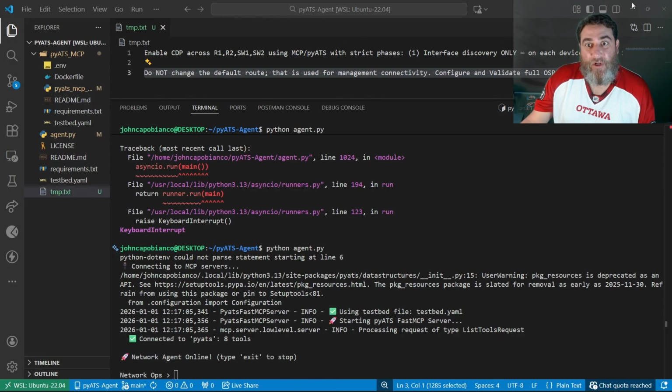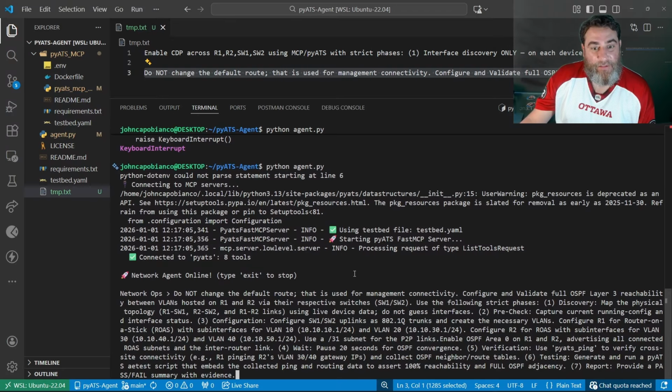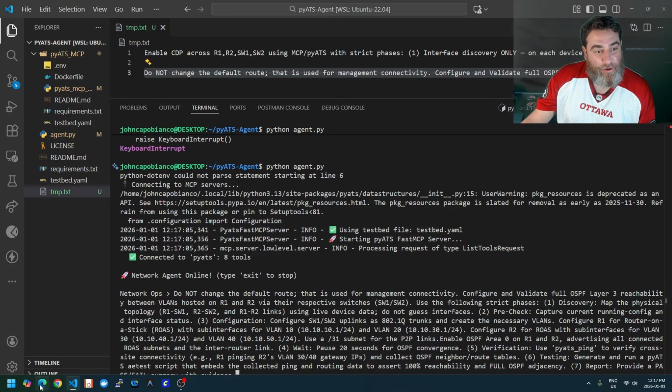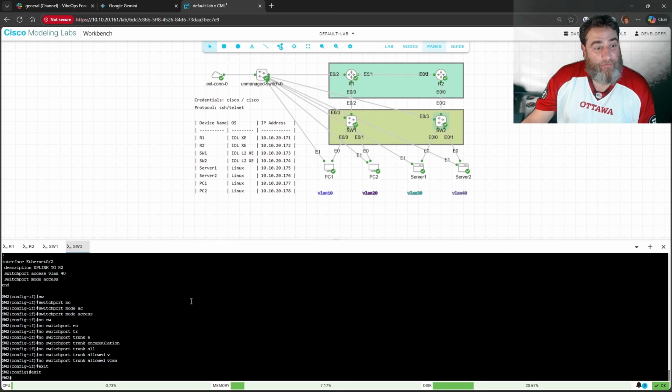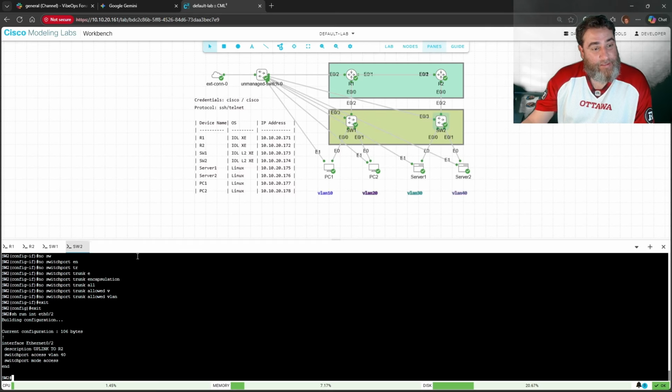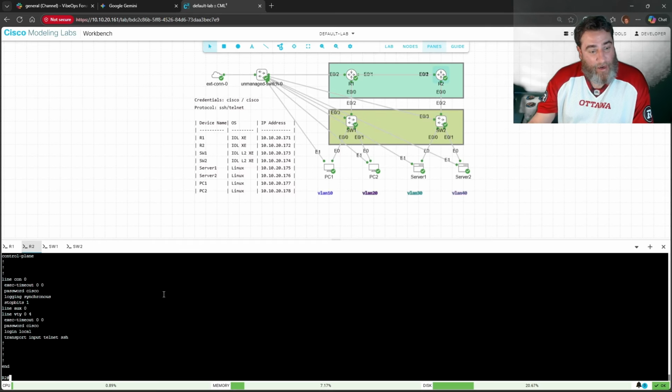All right, so we've done interfaces and CDP. Let's try OSPF next. Stay tuned. Okay, let's give this a go with OSPF. There's a pretty big prompt, but really what I want to show you is that over here we only have access ports. Show run in ETH02. It's not set up for a trunk. And on the routers, show IP OSPF, there's nothing on either of the routers.